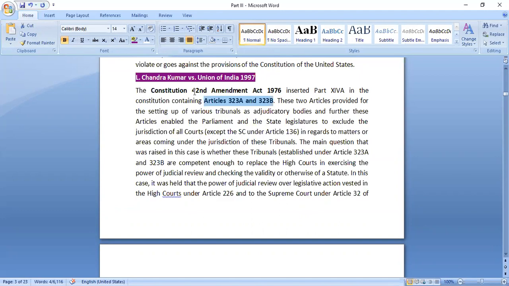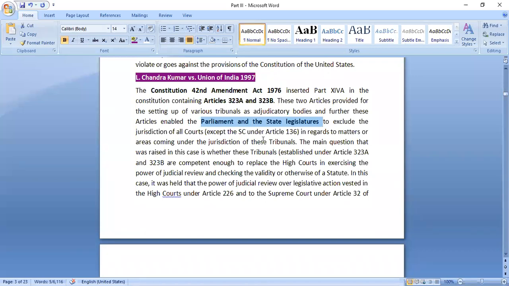Basically, under the 42nd Amendment Act, these two articles were inserted, and parliament and also state legislatures were given the power to establish certain tribunals like an adjudicatory body, and whatever matter is coming under their purview, no other court except the Supreme Court would have power to validate those laws. We already have, under Constitution, given that power to Supreme Court and High Courts. So under this amendment, it took away that particular power of judicial review from the High Courts. It said that only the Supreme Court would have this power.